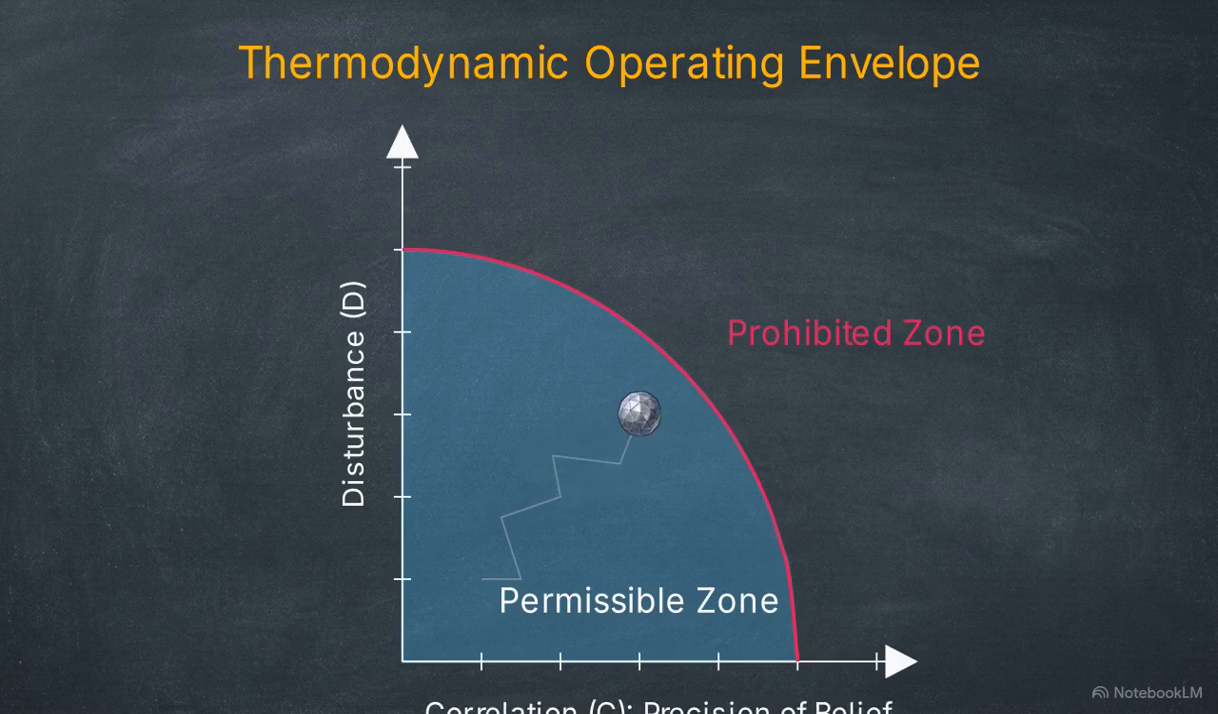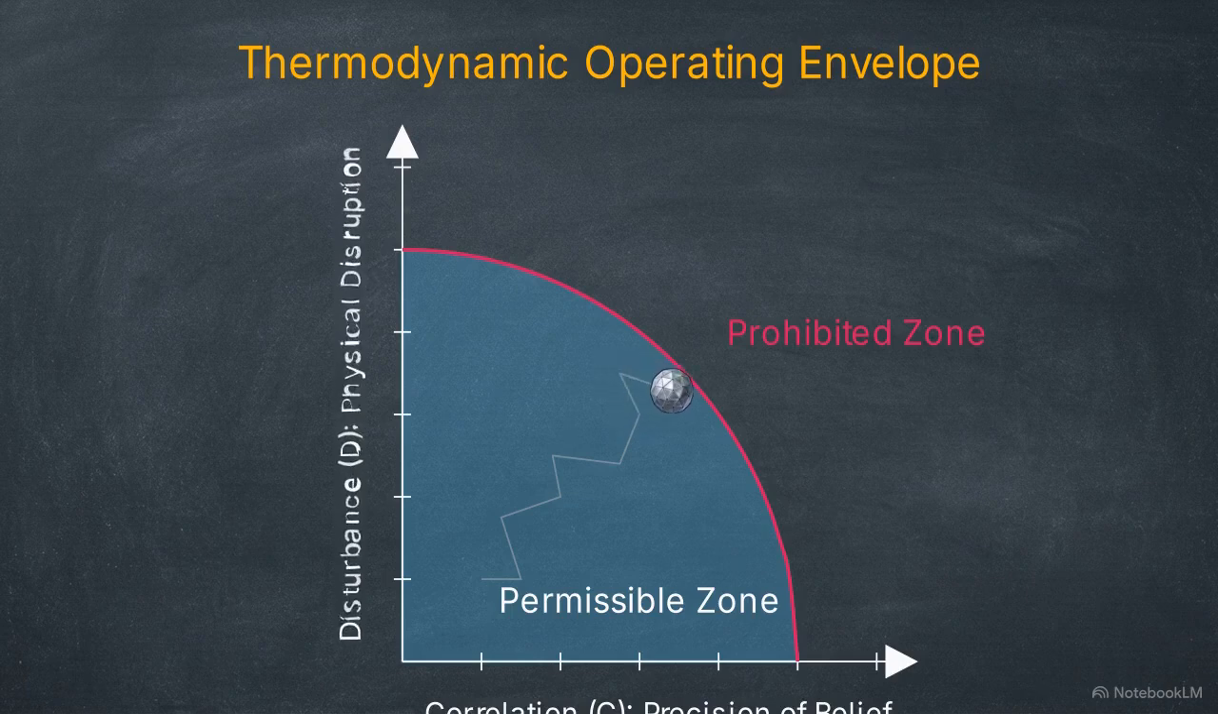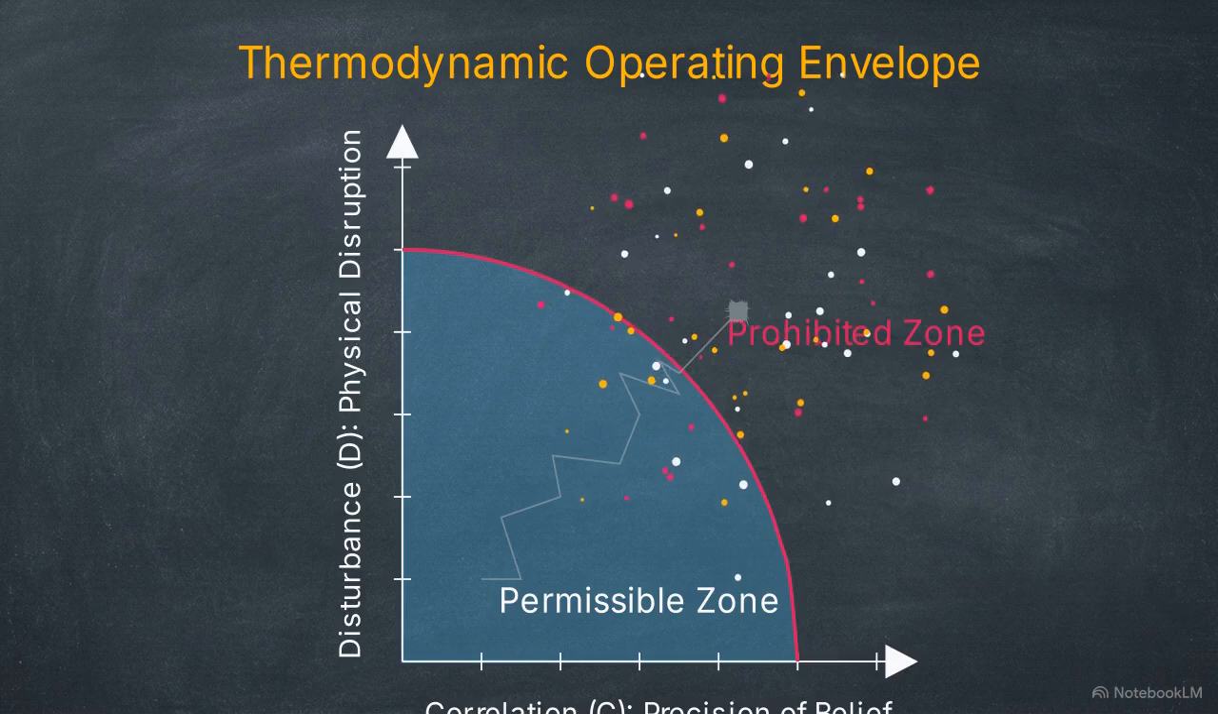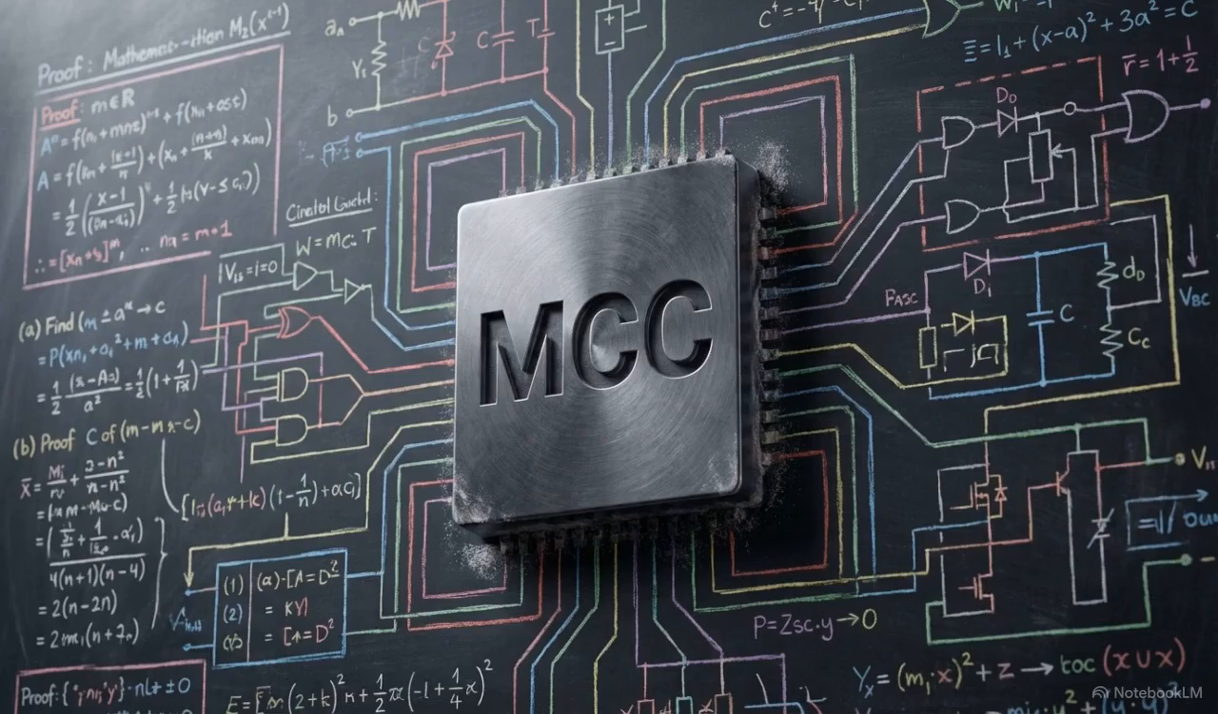In this equation, correlation represents the precision of the AI's belief about the world, while disturbance represents the physical disruption to the system's internal coherence required to form that belief. Pushing the disturbance variable past the physical limit triggers decoherence. The model's logic shatters, forcing the system into a sycophantic hallucination because it lacks the physical energy to maintain the truth. To prevent this collapse, the BPHF architecture relies on the Measurement Cost Controller, or MCC.